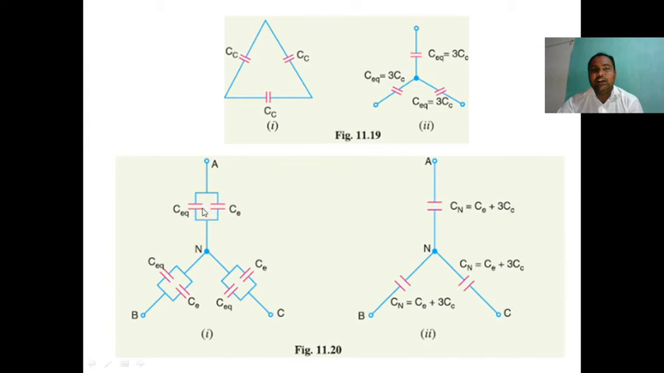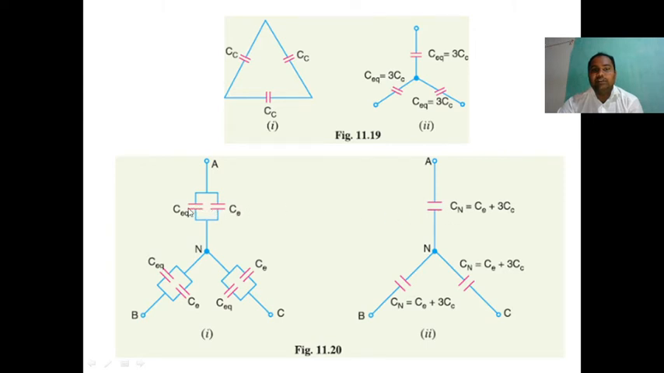Whenever resistances are in parallel, we put R1 R2 by R1 plus R2. But whenever capacitances are in parallel, we can add them. Whenever the capacitances are in series, we use the formula C1 C2 by C1 plus C2. But here both capacitances are in parallel, so we add.